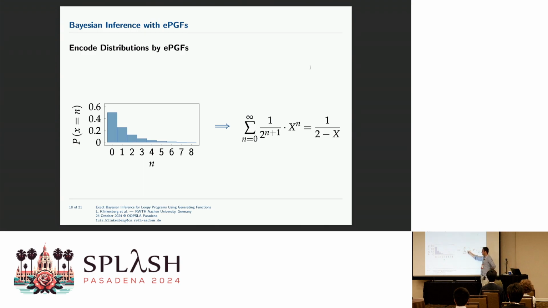And maybe the main point of doing this encoding is that for a lot of these sums which occur in discrete probabilities, we have closed forms. And we have just one fraction which allows us to reason over an infinite state distribution. That's the reason, amongst others, why we use ePGFs to represent these distributions.